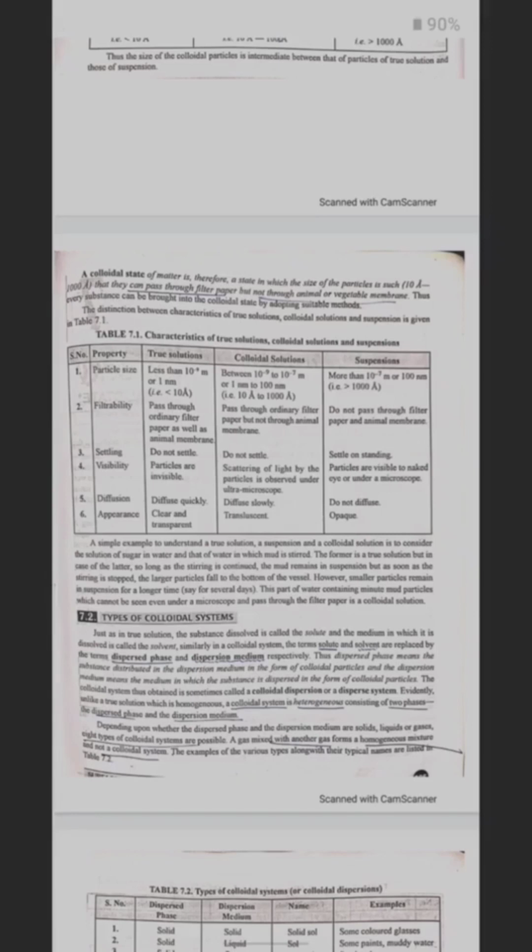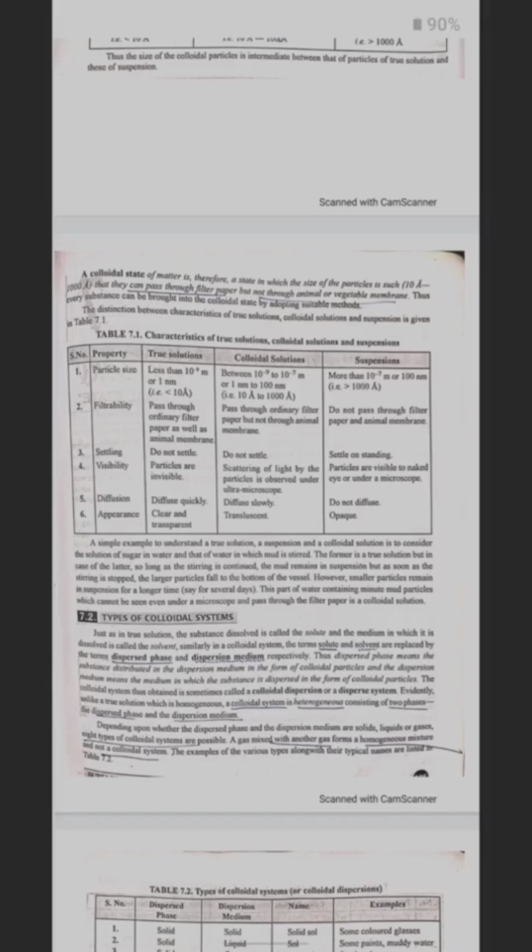In suspension, size is more than 10 raised to the power minus 7 meter or 100 nanometer. Suspensions do not pass through filter paper or animal membrane. Suspensions settle on standing. Suspension particles are visible to the naked eye or under a microscope. Suspension particles do not diffuse. Suspensions are opaque.